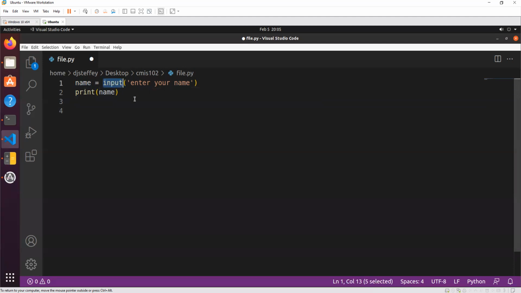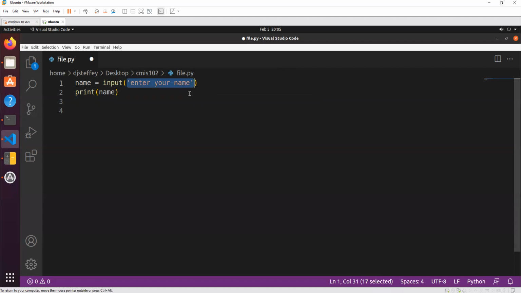to this function called input. And with input, that's the name of the function. We have our open parenthesis, we have our close parenthesis, and in between here, this is the information that the function needs to know in order to properly operate.